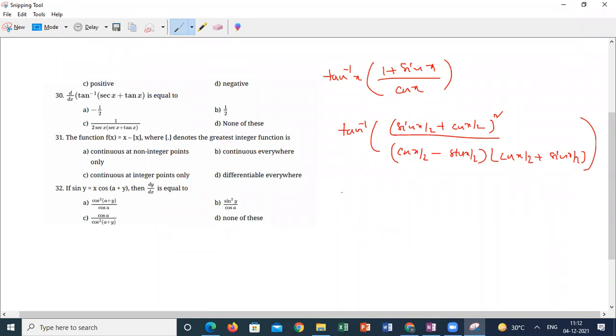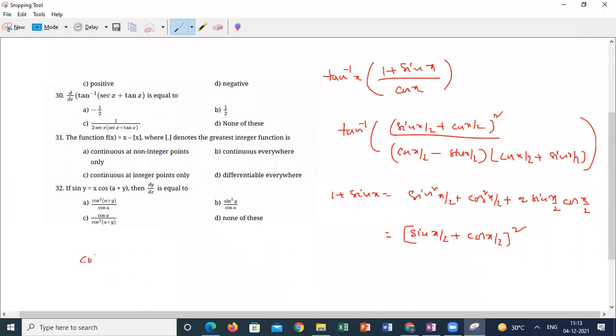It is not only for this question. 1 can be written as sin square x by 2 plus cos square x by 2. Sin x can be written as 2 sin x by 2 cos x by 2. This looks like the (a plus b) whole square formula, so it can be written as (sin x by 2 plus cos x by 2) whole square. Are you clear how I wrote 1 plus sin x as (sin x by 2 plus cos x by 2) whole square? Yes, sir, understood.